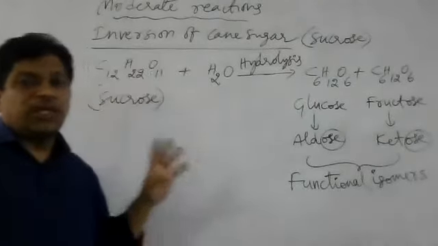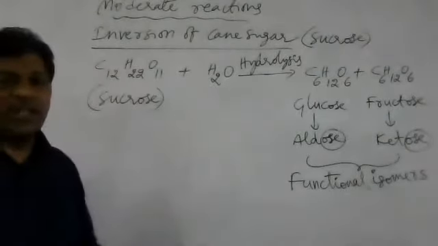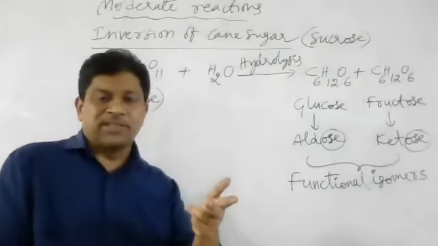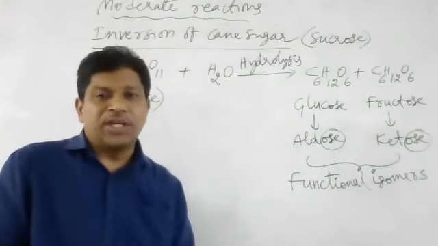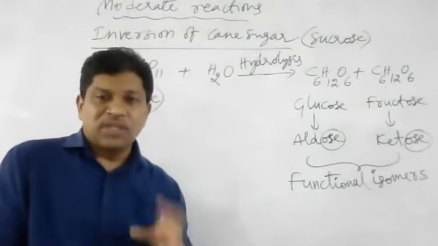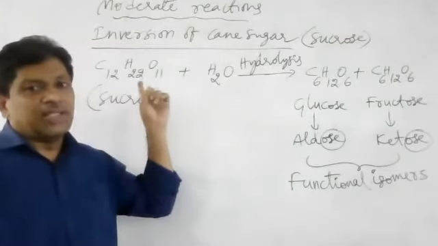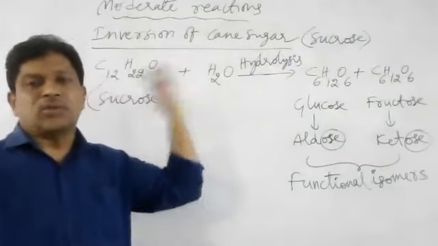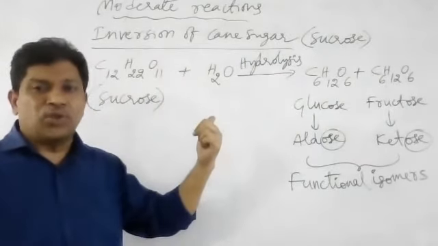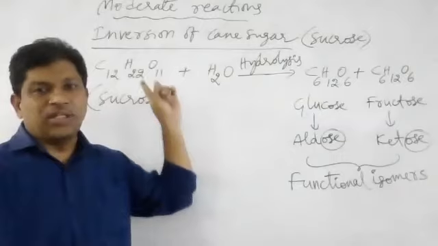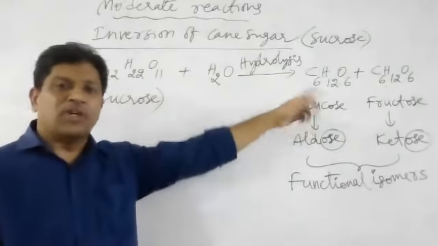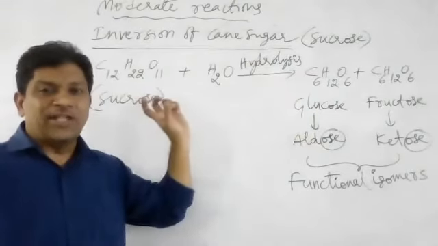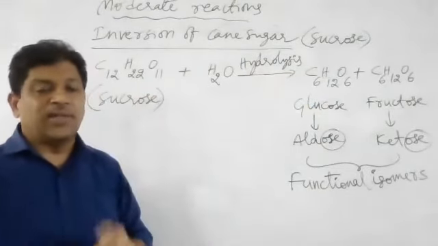Now, this is the inversion of sucrose. Why did we say inversion here? Inversion means reverse, inverted. Generally, sucrose is made of glucose and fructose; from glucose and fructose we can get sucrose. But what is shown in this reaction is the reverse: sucrose is giving rise to glucose and fructose. That's why it is called inversion.